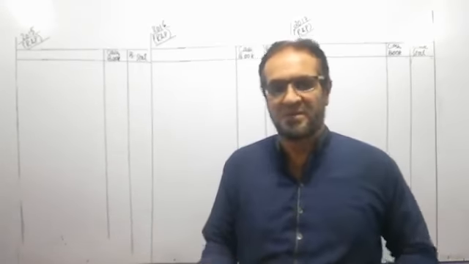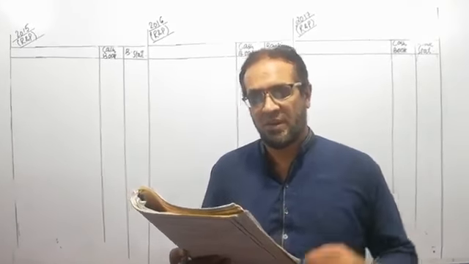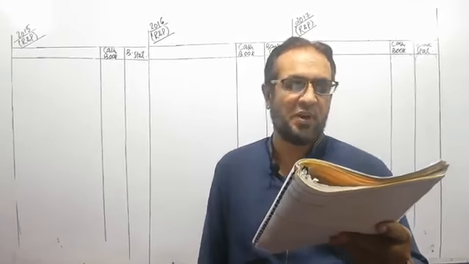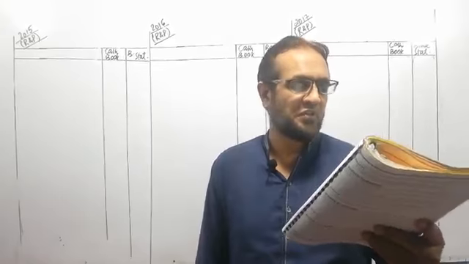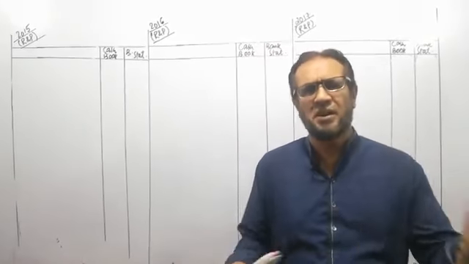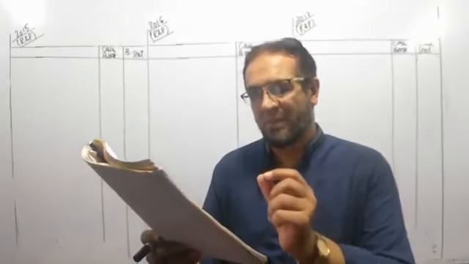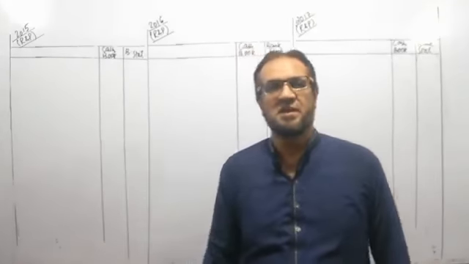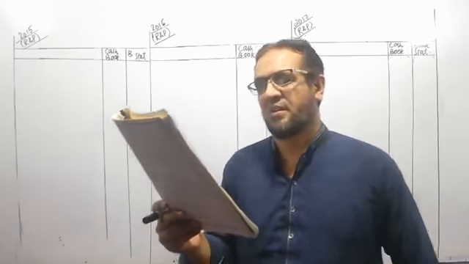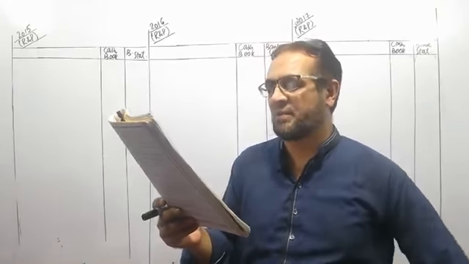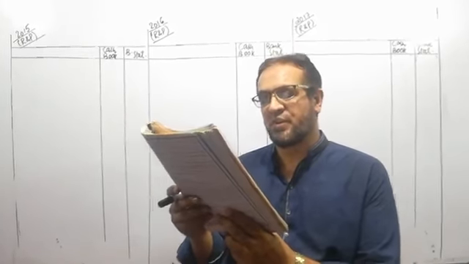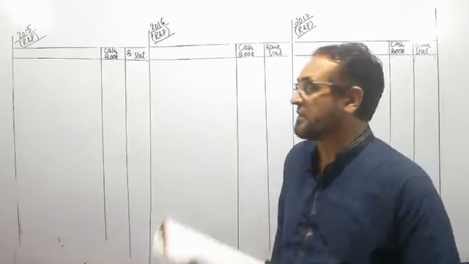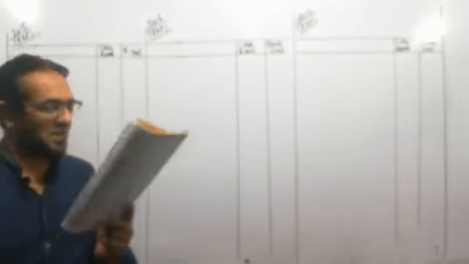So if you open the question of 2015, regular and private, this question says the following is the information provided by Mukim and Company at April 30, 2015 for preparation of the bank reconciliation statement. There are certain items given in this question, and the requirement is to prepare a bank reconciliation statement. Starting from the first balance on April 30, the bank statement showed an overdraft balance of 8,500 and the cash book had a balance of 13,650. This question suggests that there is a negative balance in the bank statement.